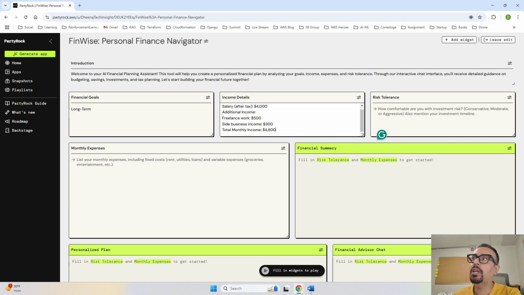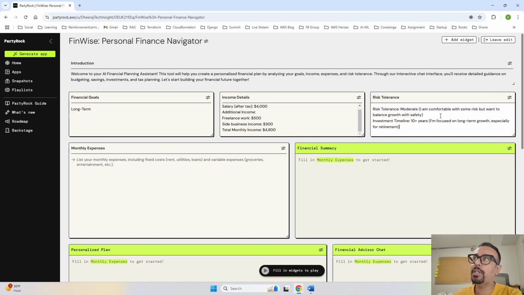Then how comfortable are you with investment risk, and also mention the investment timeline. So I'm going to mention both of them. So what kind of risk tolerance do I have for my financial planning? I would say moderate. I'm comfortable with some risk but want to balance growth with safety. And investment timeline, I have given 10 plus years. I am focused on long term, as I have mentioned over here, long term growth, especially for retirement. So that is the risk tolerance that I have given.